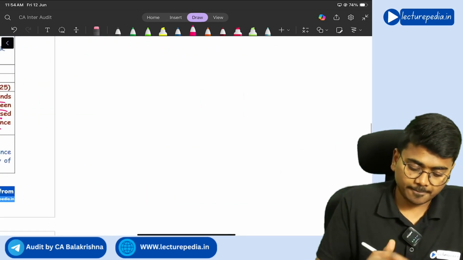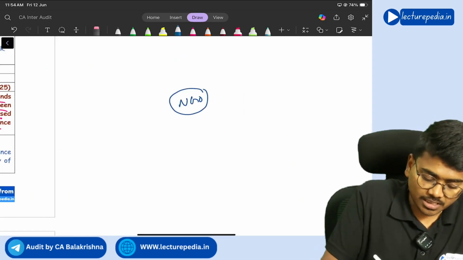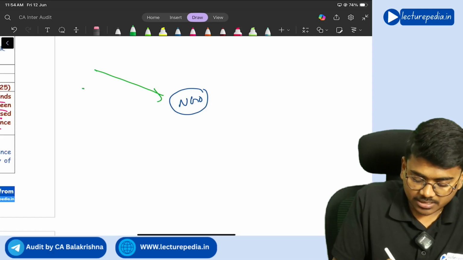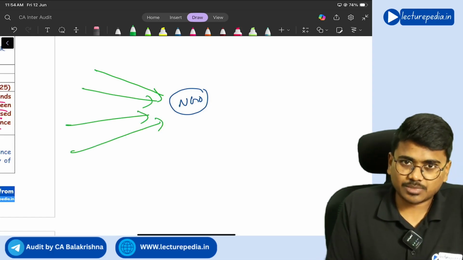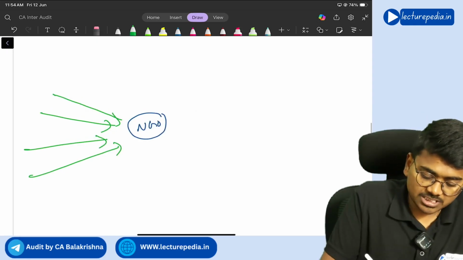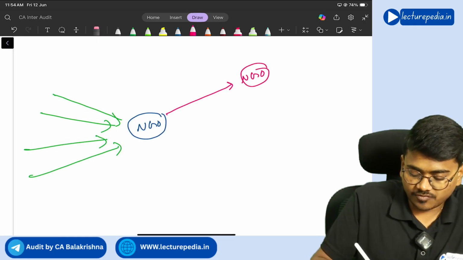So what happened here? There is an NGO. This NGO collected donations, and the donations collected by this NGO have been further disbursed by this NGO to different NGOs.